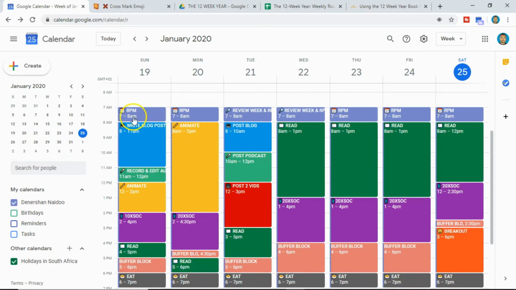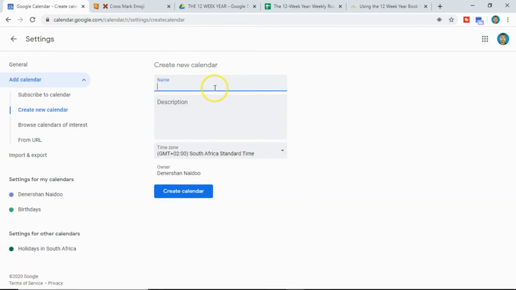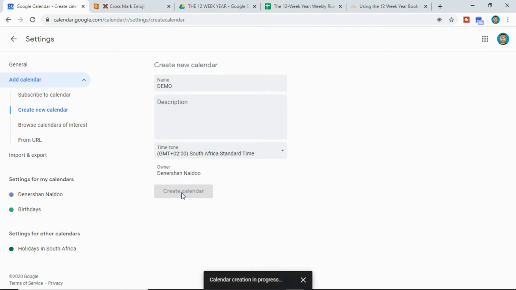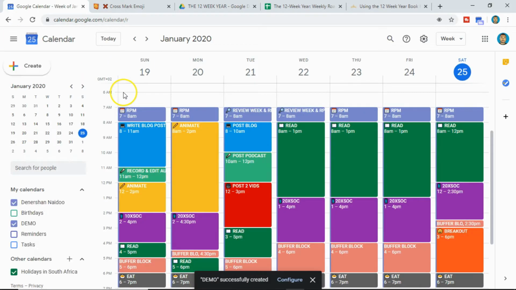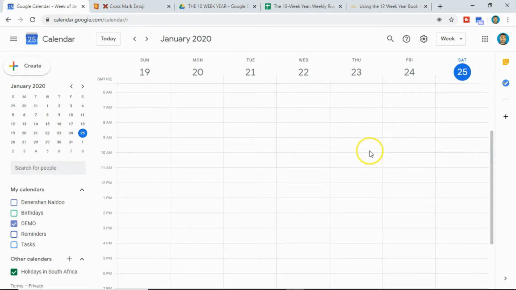So I want to show you how to create your own calendar. So let's come here to other calendars. We click this button here, click on create new calendar, and for the purpose of this video, let's call this calendar demo. Click on create. It's going to take us a few seconds. And the calendar has been created. So let's go back. Let's uncheck this button here. And this is the calendar.